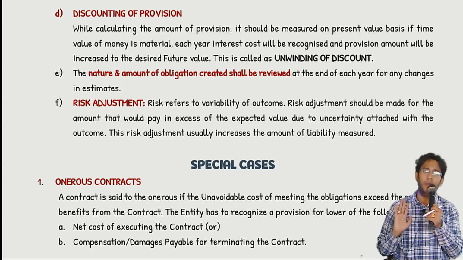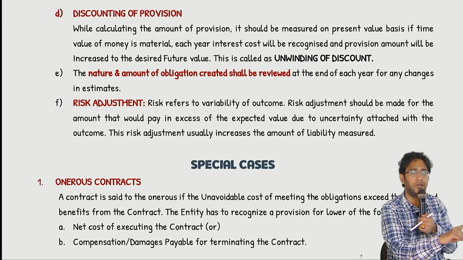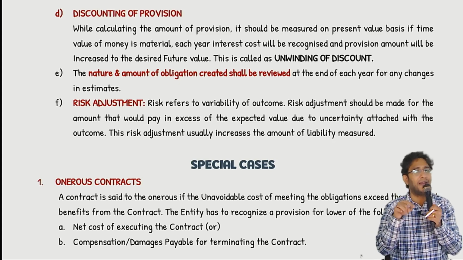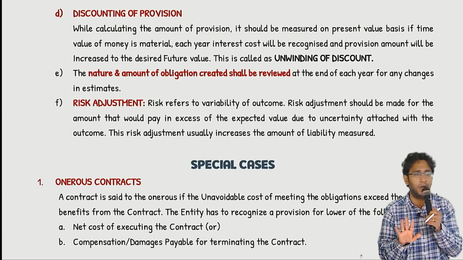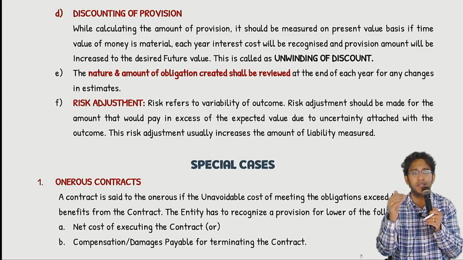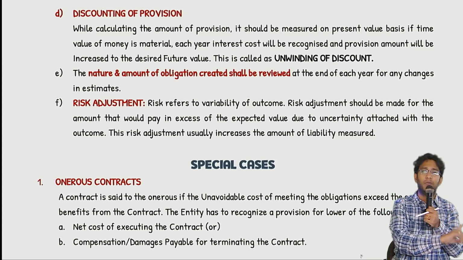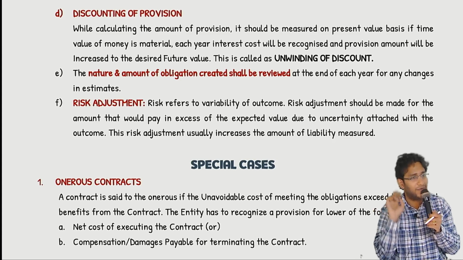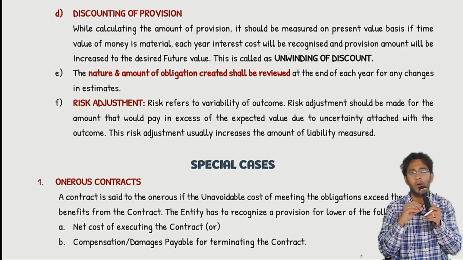Reverse is also possible. Last year you created provision. This fellow says, sir, present obligation is not there. I will reverse the provision. I will start disclosing it as a contingent liability. Anything is possible. Change in amount is also possible. Last year I created provision of 5 lakhs. This time I feel that liability will be 7 lakhs. So 2 lakhs extra provision I will create. Or I will reduce the provision depending on my estimate.